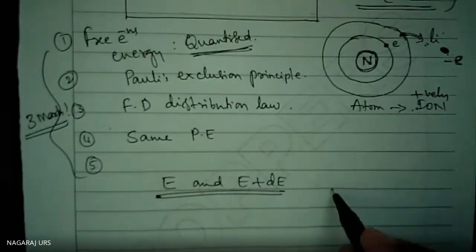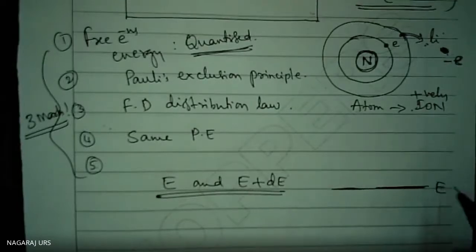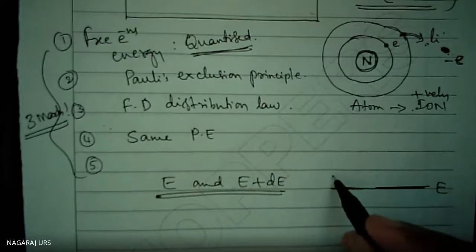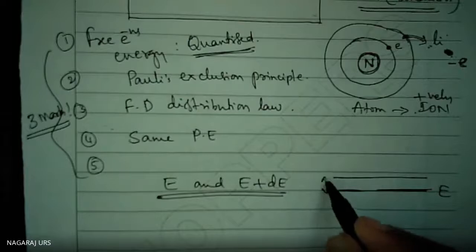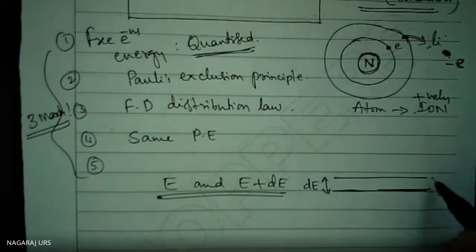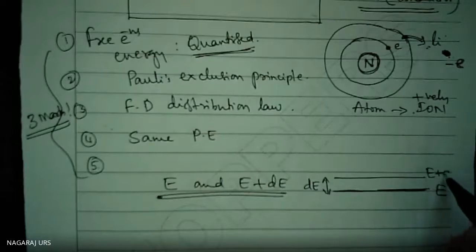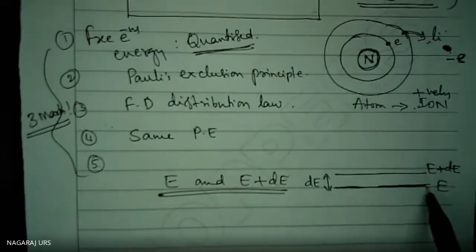If this is E, this is said to be E plus dE. Here to here, the change in energy is dE, a small change in the energy. One energy level is E, the next energy level is E plus dE.